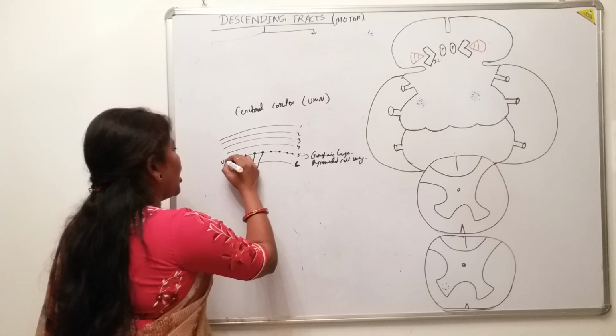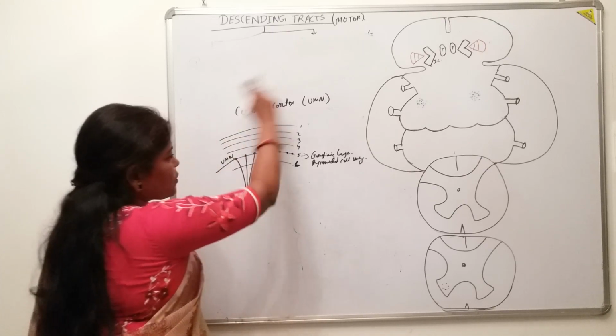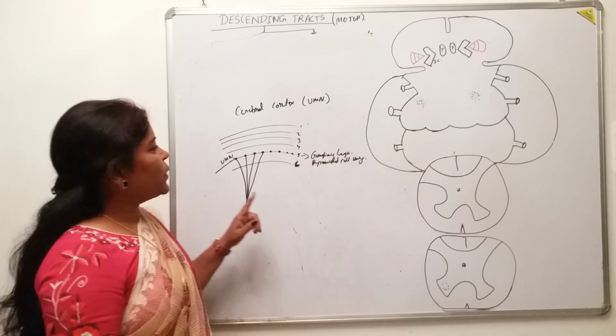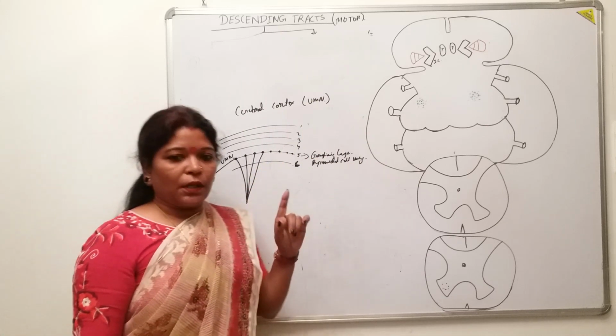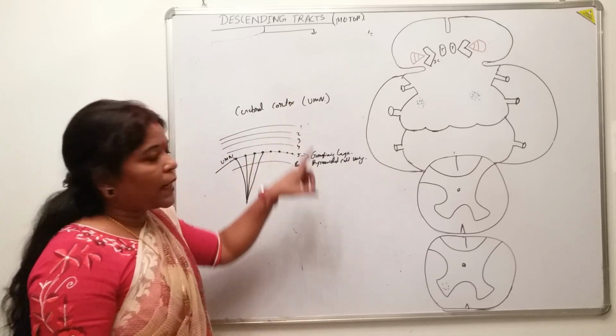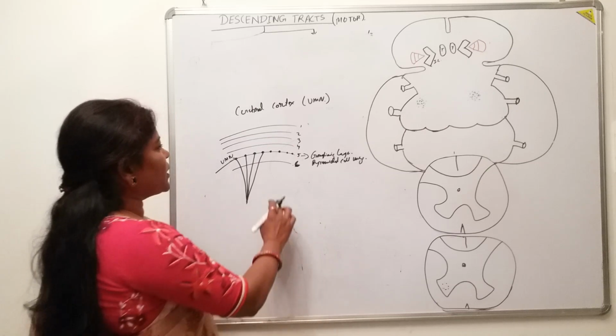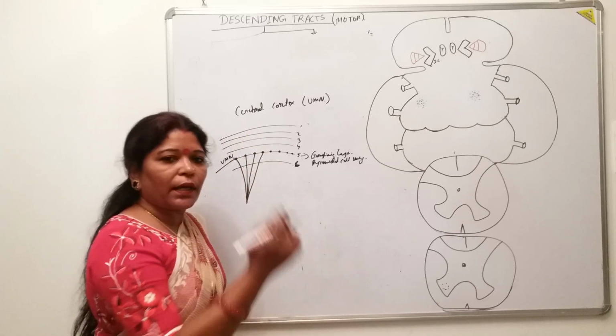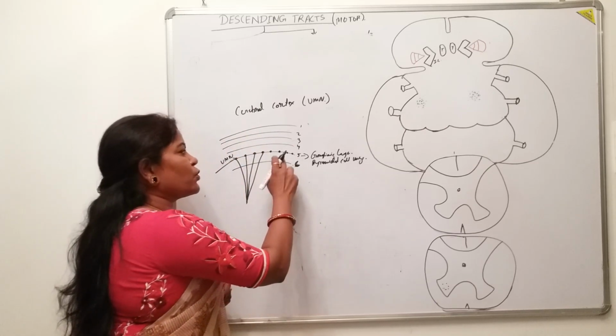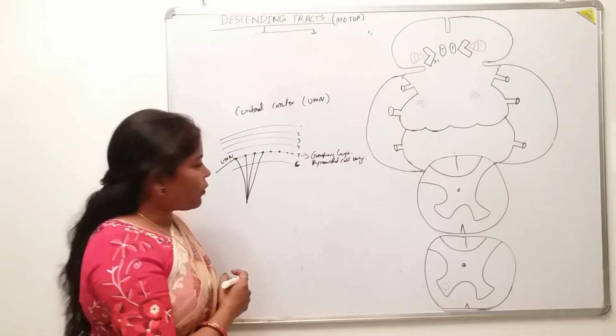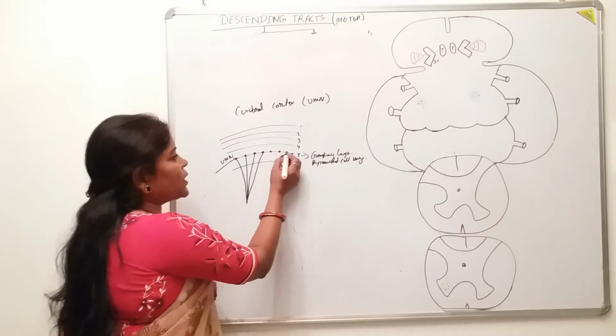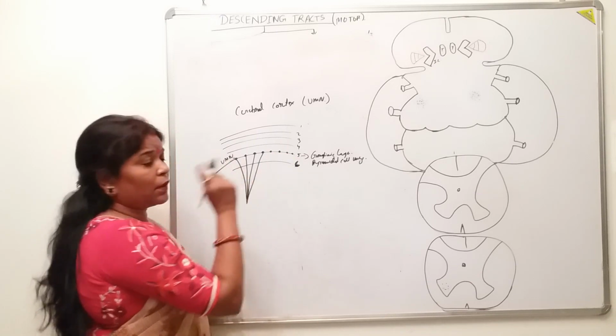They are the upper motor neuron for this corticospinal tract. That means, where is the first order neuron of this descending tract situated? It is situated in which part of the cerebral cortex? Again, here is a question. It is situated in the 5th lamina of the cortex, in this pyramidal layer. Why?